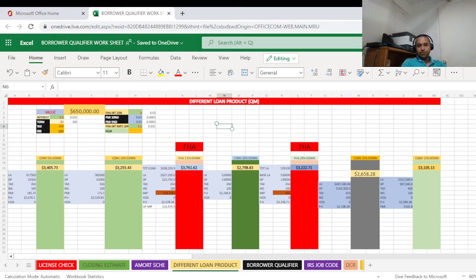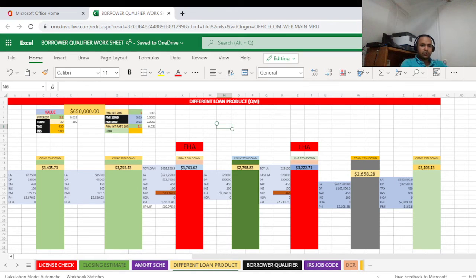So what if you pay 20% conventional down? In that case you don't have to pay PMI, or private mortgage insurance. In that case your payment will be $2,798.83. So it's a very clear and nice thing that you can see here the different products, whichever you like to get, or whatever product you are qualified for. It's not about what I like, it is about what you really qualify for. So let's say you want to buy something with conventional 20% down, but you don't have the money. In that case you cannot say this is what I like, this is what I qualify for. So that is the best option, 2798.